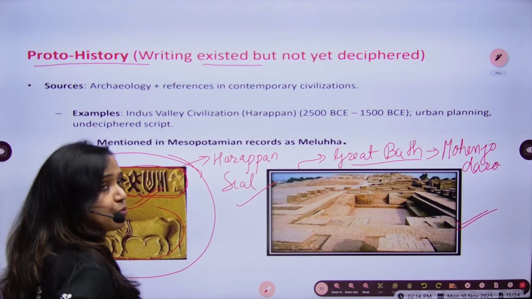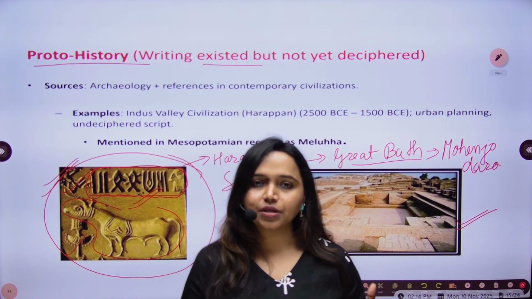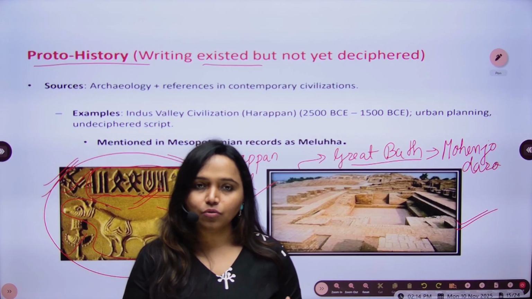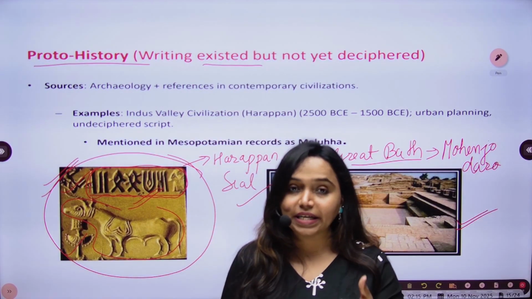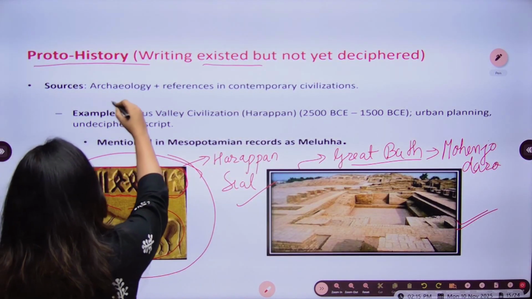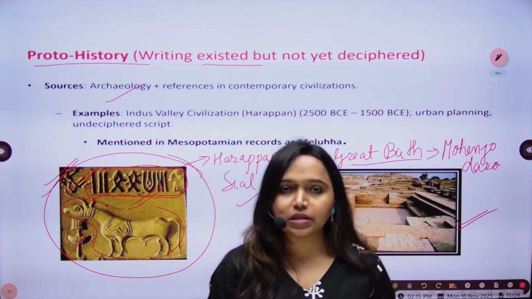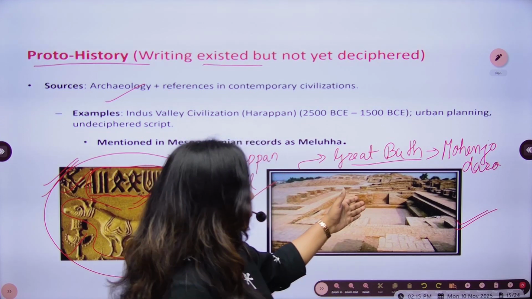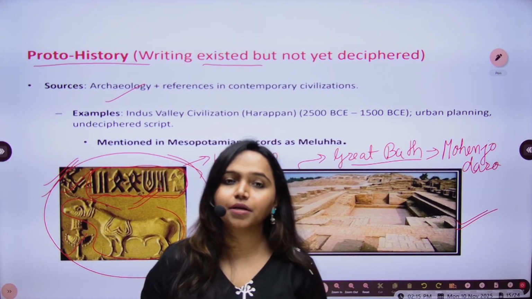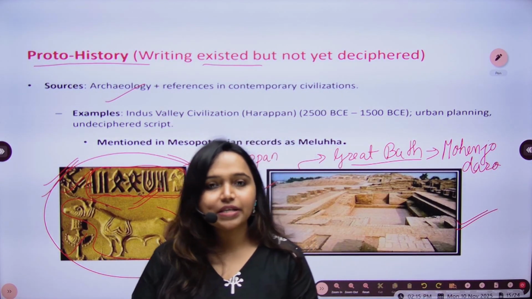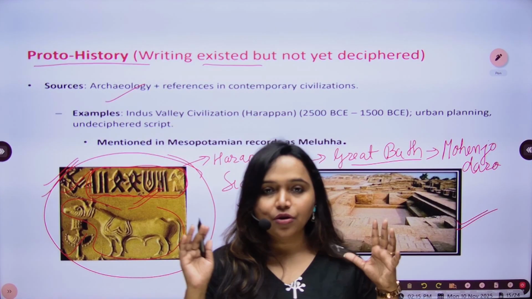So this was the time. Proto-history was the transition time from prehistory to history, because prehistory was the time where there were no written sources available, so we cannot read anything. But in proto-history, writing was there, but we cannot read it. If there are no written sources, or if there are written sources but we are not able to read them, then what is left? The archaeological sources, such as findings like the Harappan seal and town planning infrastructures. When we analyze archaeological developments, excavations and different sites, we can know something about that particular time period.